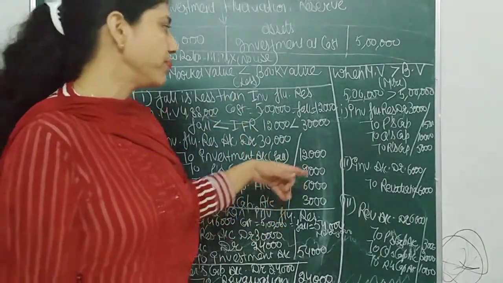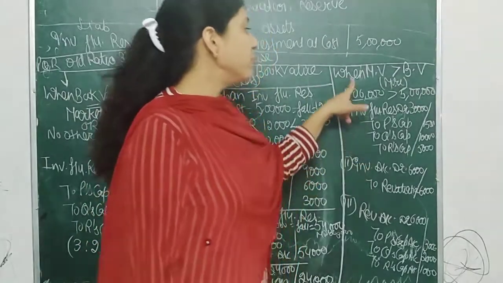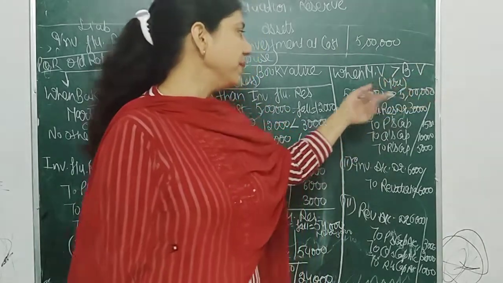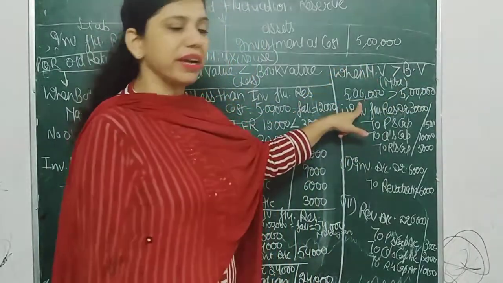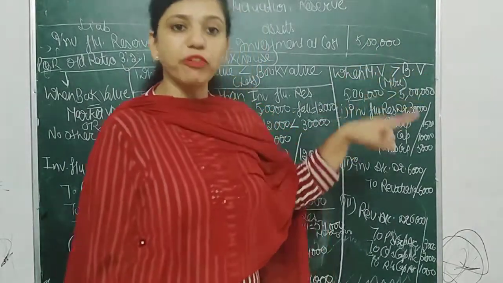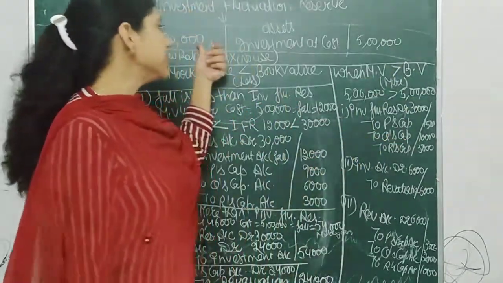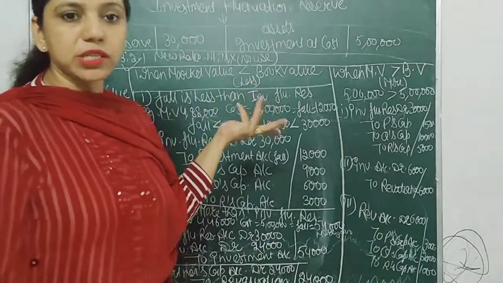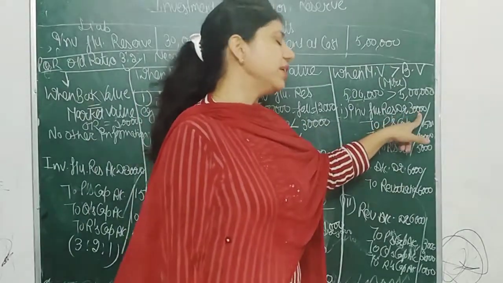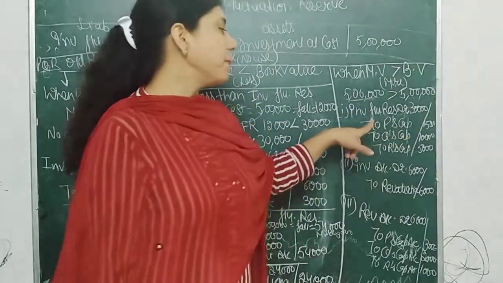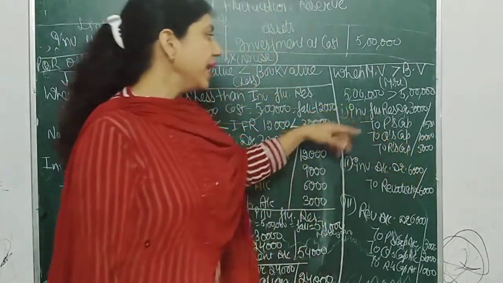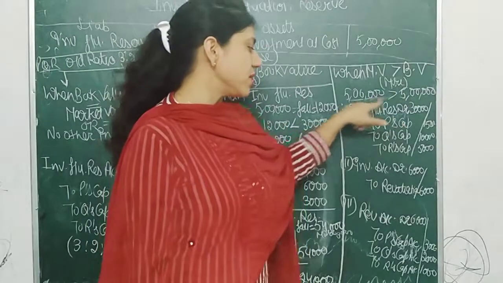And the last we have, when market value is greater than book value. It can also happen. For example, market value is 5,06,000 but book value is 5 lakh. So there is a profit of 6,000. So this reserve has no use because there is not any decrease. So investment fluctuation reserve 30,000 will be transferred to P, Q and R in old ratio 3:2:1.